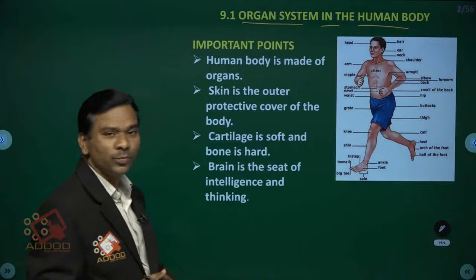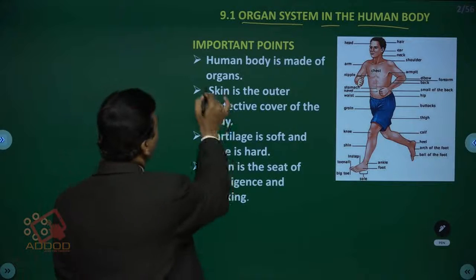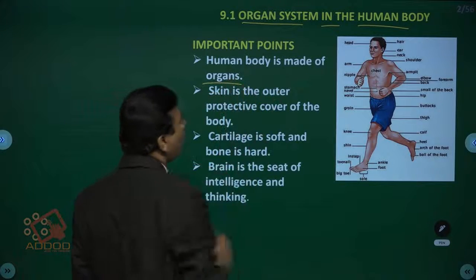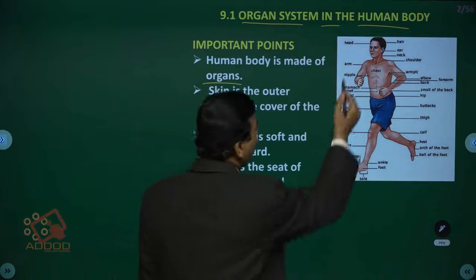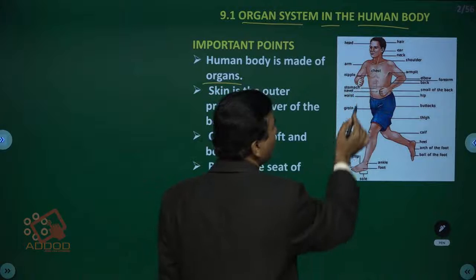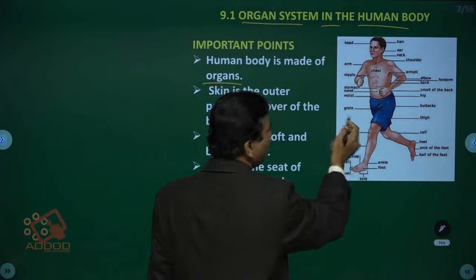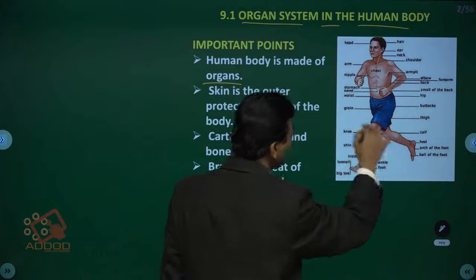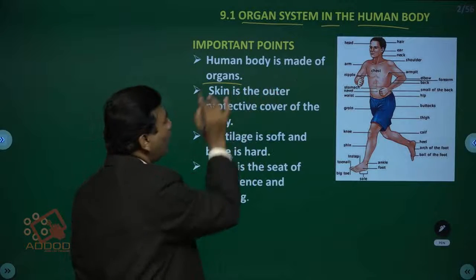Now, children, we are going to discuss some of the important points. Human body is made of organs. What are the organs? You can observe, children, the head is an organ, then the arm, chest, stomach, navel. In this way various organs are present in our body. So the human body is made of organs.